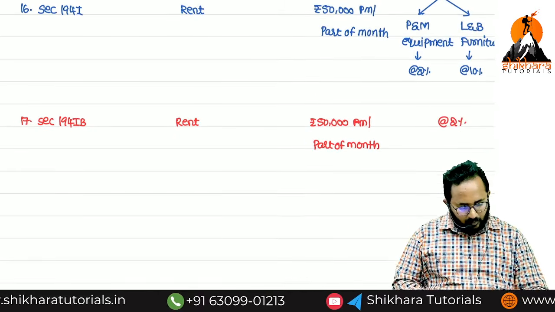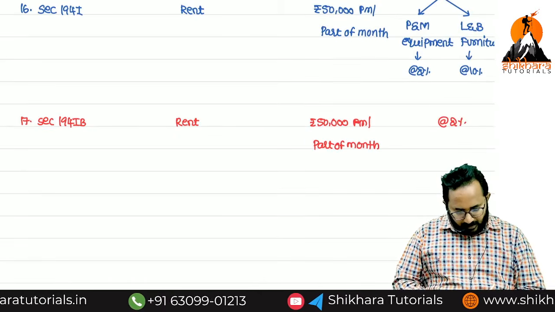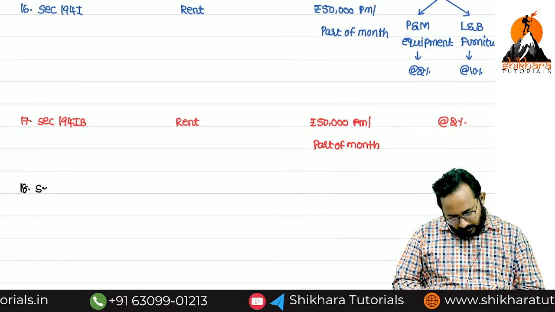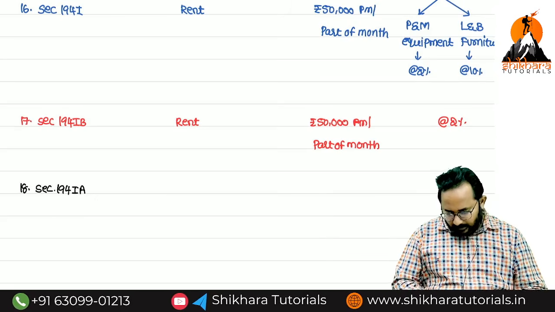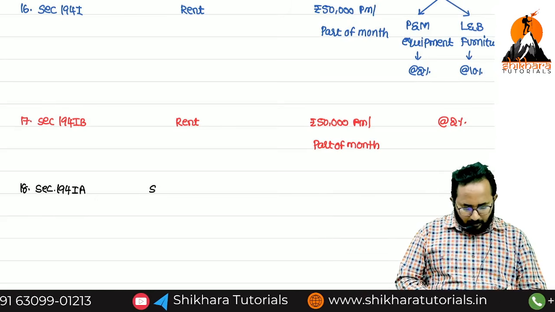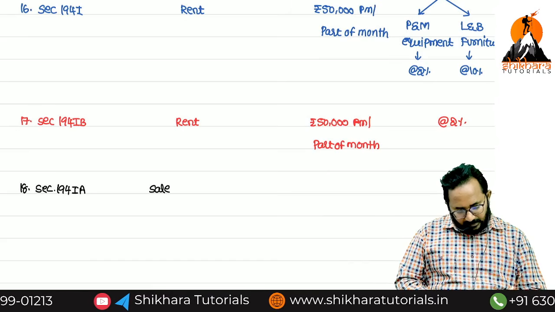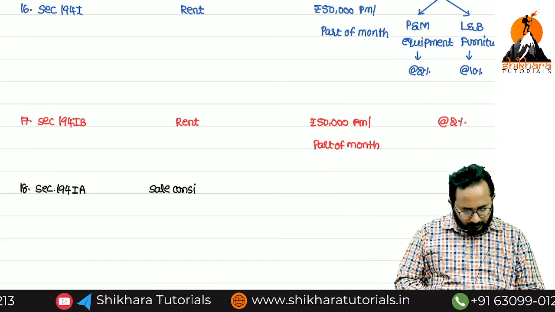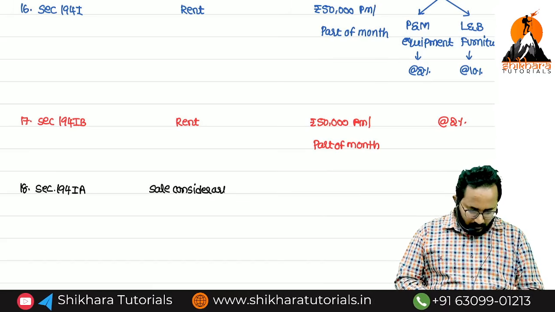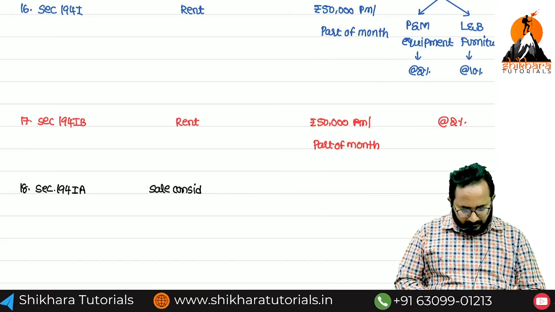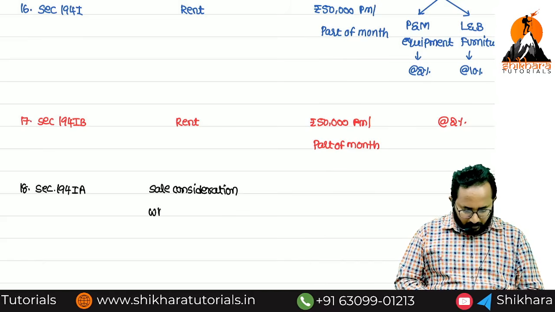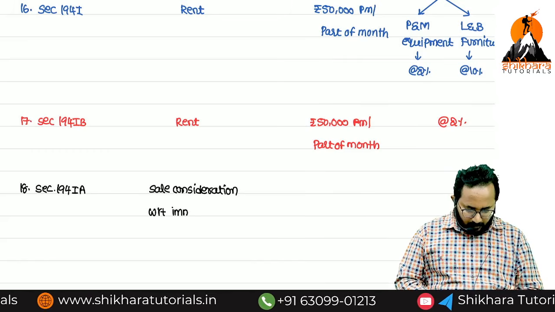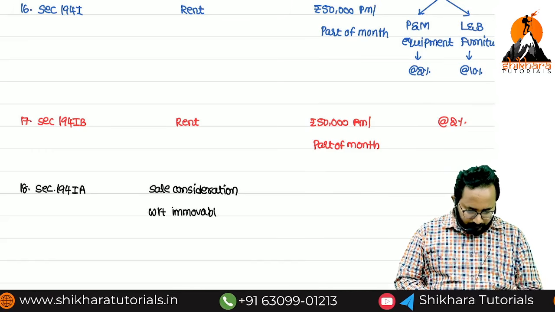Now we go back to section 194IA. Section 194IA is nothing but sale of immovable property. Sale consideration with respect to immovable property.